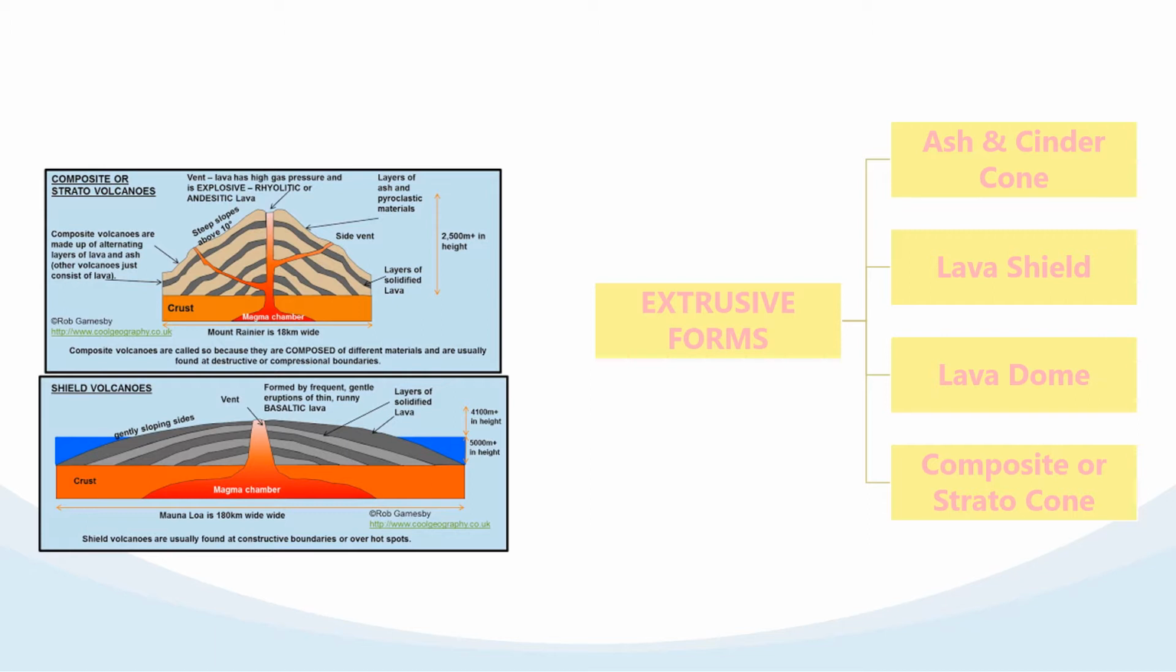There is an extrusive landform. Extrusive landforms are formed when lava comes out on the earth's surface and solidifies, and different shapes are formed. That is called an extrusive landform. First of all, we talk about the ash or cinder cone. These cones are formed due to accumulation of loose particles like cinder and other solid particles around the vent. That is called a cinder cone.